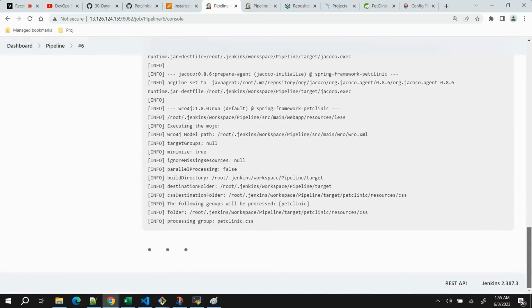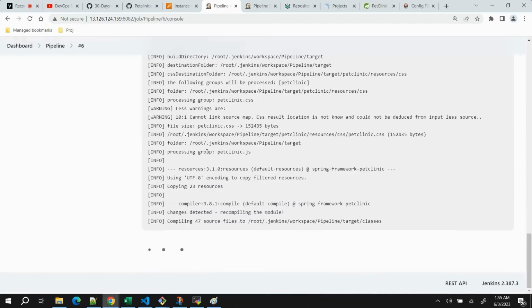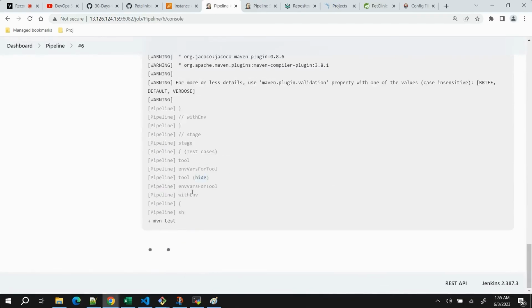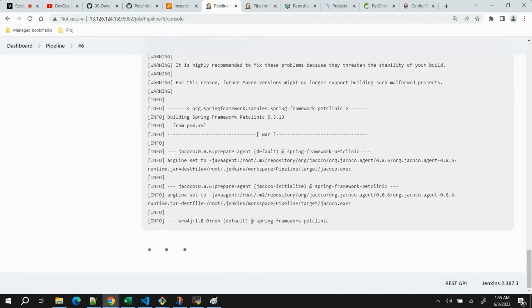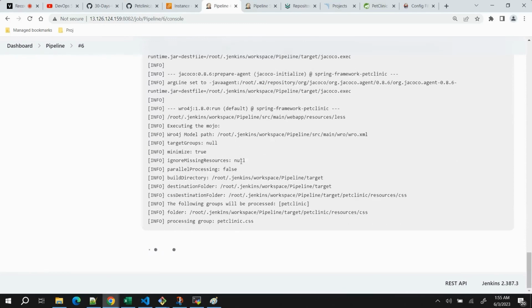So we can track the progress in the console output here. Okay, and you can see compilation is done. Now it is running the test cases, and in this project we have 62 test cases.